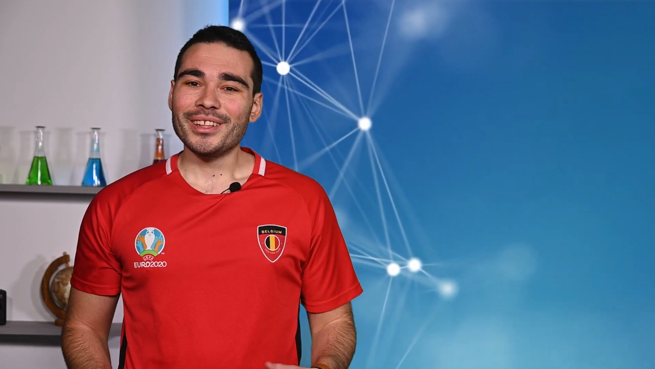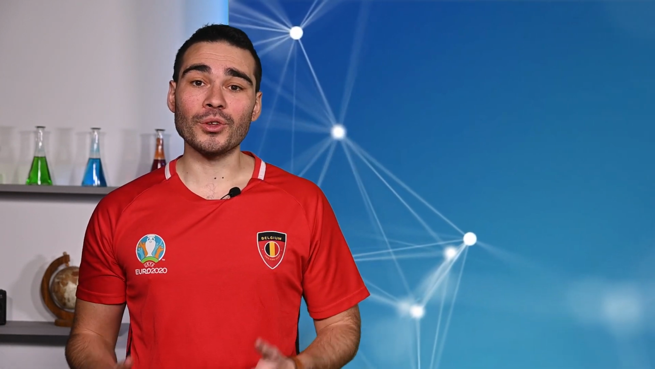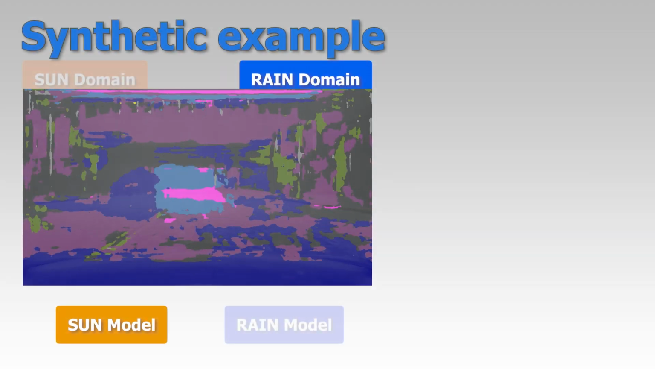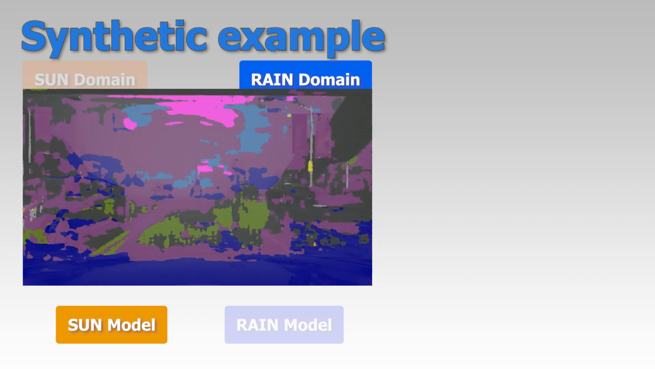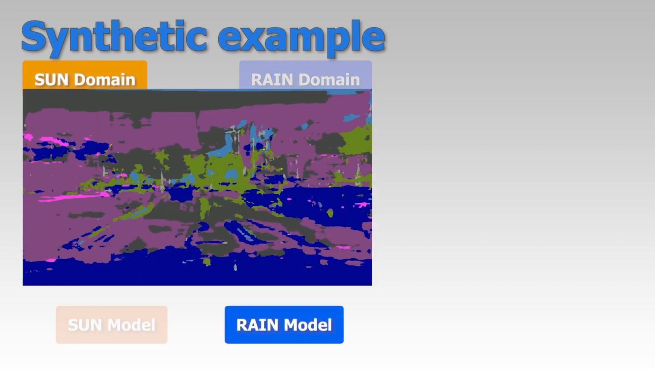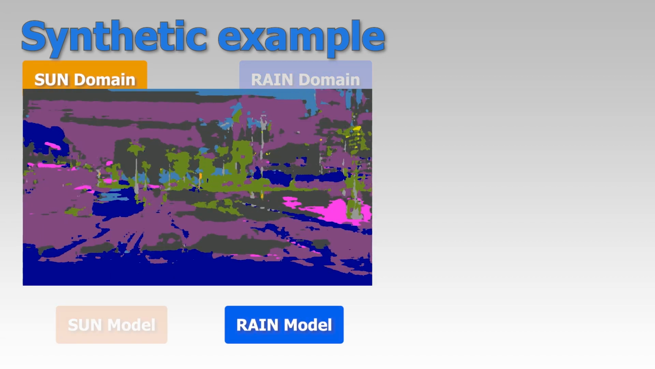Alright, so now let's motivate why we need domain adaptation. What would happen if we test the model trained on the sun domain with videos from the rain domain? Well, as you can see, the model's segmentation masks are clearly suboptimal, and the same phenomenon happens if we test the rain domain model on sun videos.